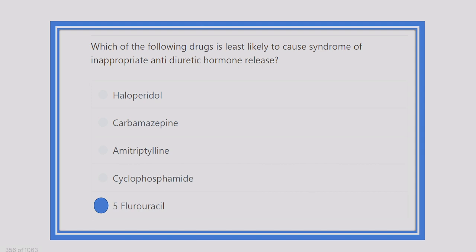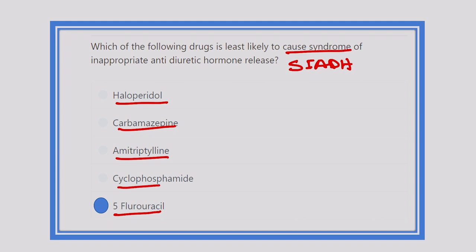Which is 5-fluorouracil, and 5-fluorouracil is not responsible for the development of SIADH. Other options, such as haloperidol, are responsible for SIADH. Carbamazepine is also responsible for SIADH. Amitriptyline and cyclophosphamide are also responsible for SIADH. So the only answer is 5-fluorouracil. 5-fluorouracil is not responsible for the development of the syndrome of inappropriate ADH secretion, or SIADH.